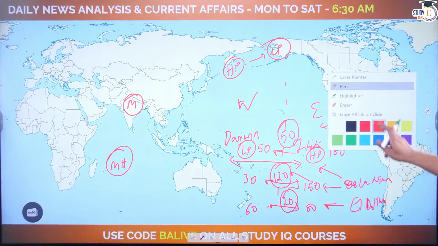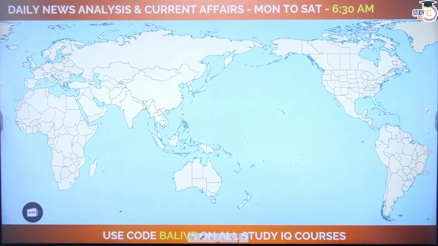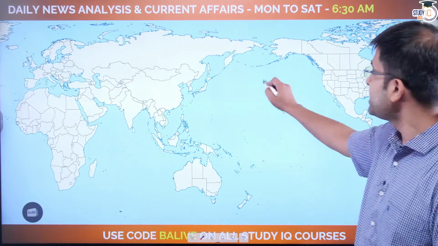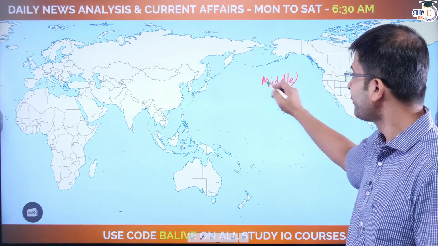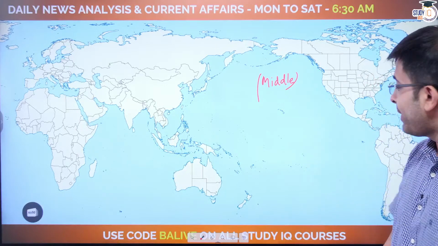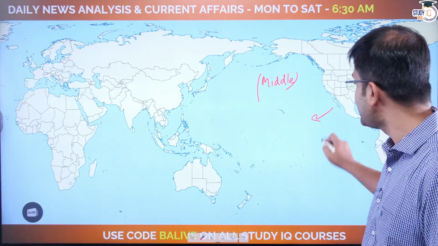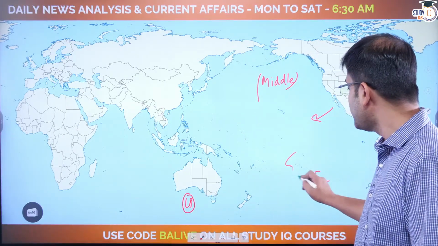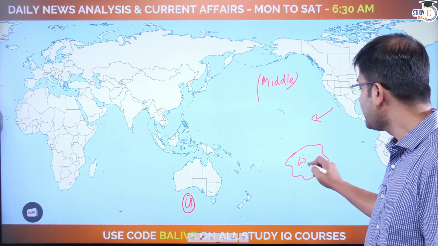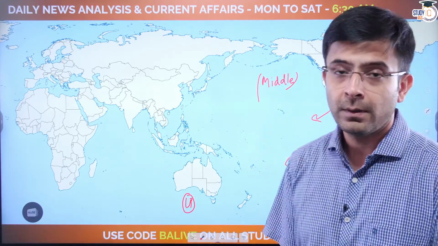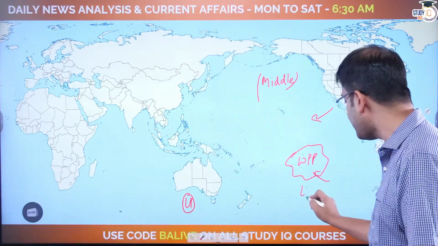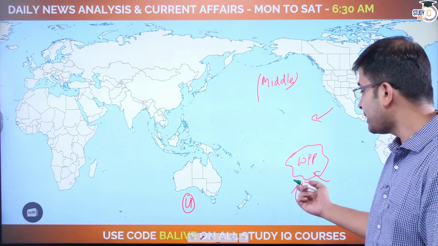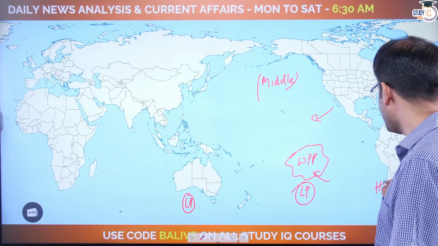Alright? Here, let's understand Modoki in the simplest terms. Modoki is a Japanese term which essentially means middle. So this entire Western Pacific Pool, because of trade winds, the Western Pacific Pool that eventually determines low pressure over Australia, is observed to just go and lodge itself in the middle of the Pacific Ocean. Middle. Modoki. The Western Pacific Pool, the warm water, is right bang in the middle of the Pacific Ocean. Which means your low pressure is here, my friends. If your low pressure is here, your HP will be here, obviously. Diving air will be here.